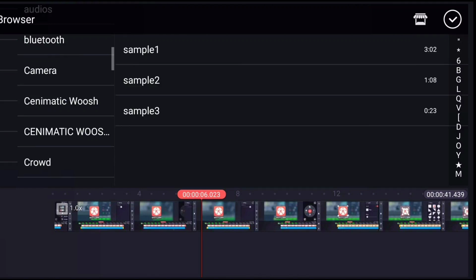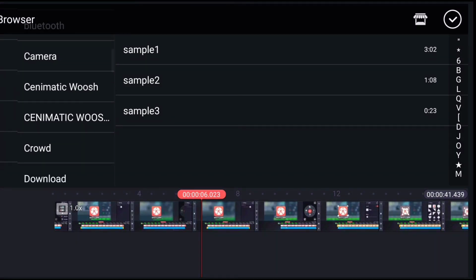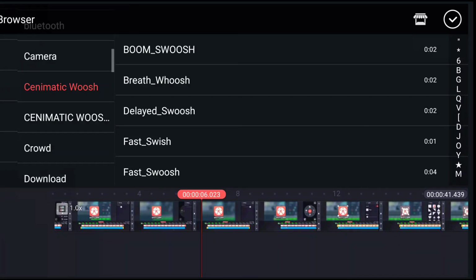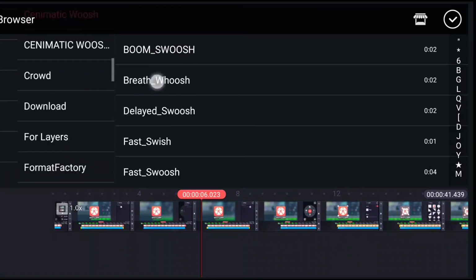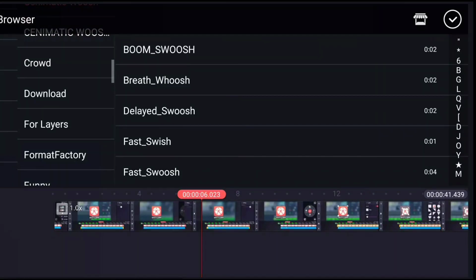Let's just say, for example, I want to import a whoosh sound effect. So what you want to do is you want to go to the folder which I included the whoosh sound effects, which is the cinematic whooshes right here. So you can click on it and it will show you all the sound effects. This is a very simple tip, yet a lot of people don't use it for some reason, and this is gonna significantly reduce the edit time, which is gonna make your workflow faster, which I think is very important.